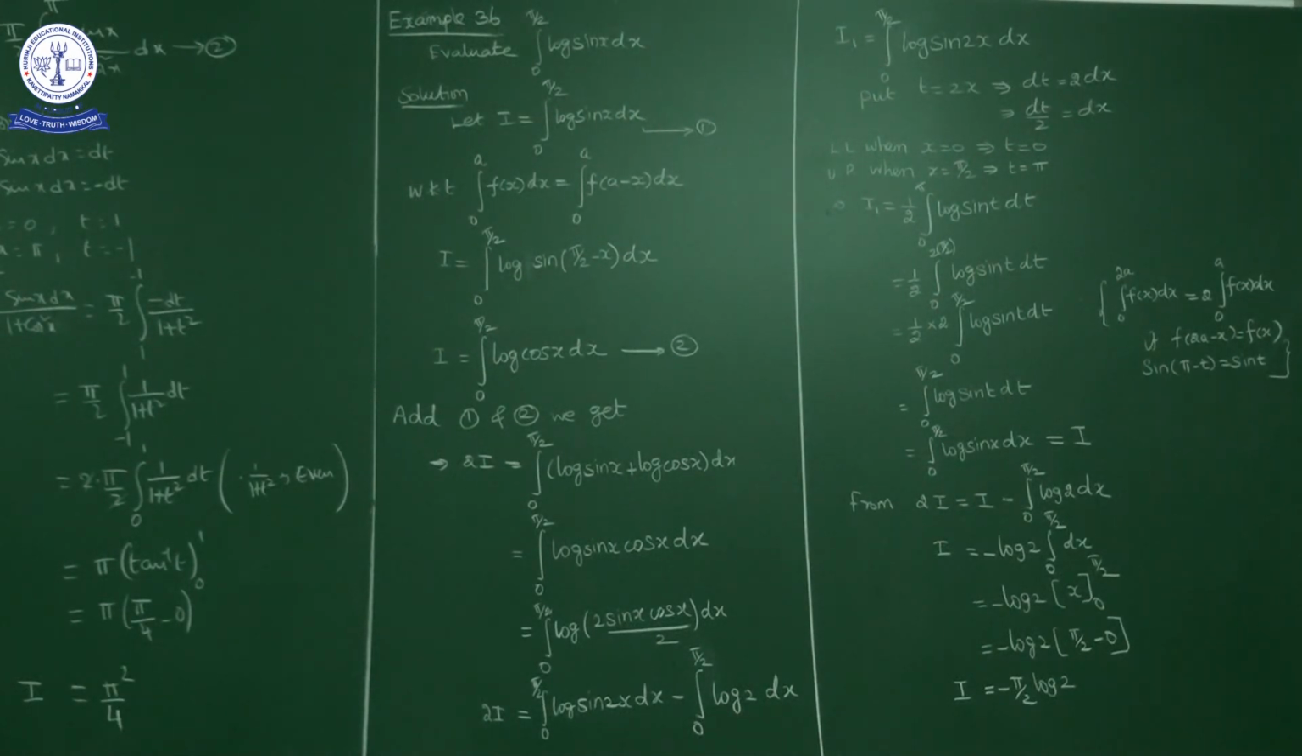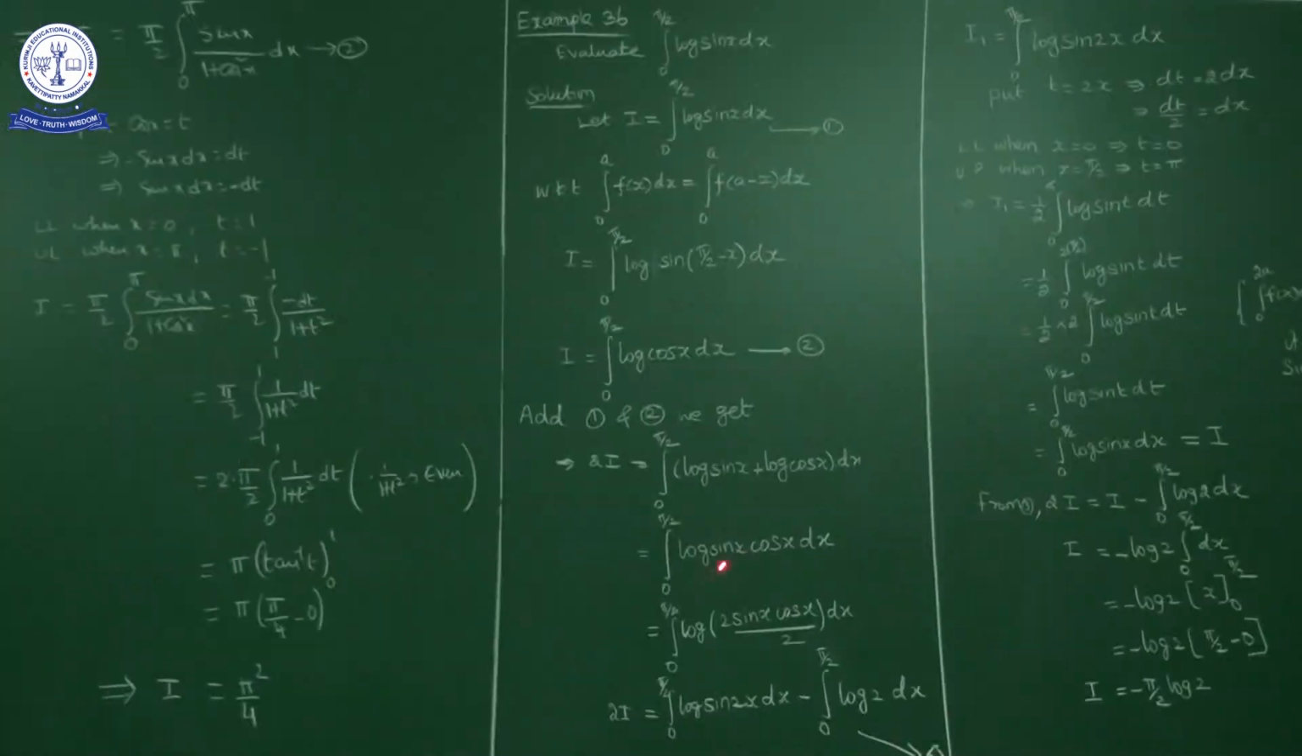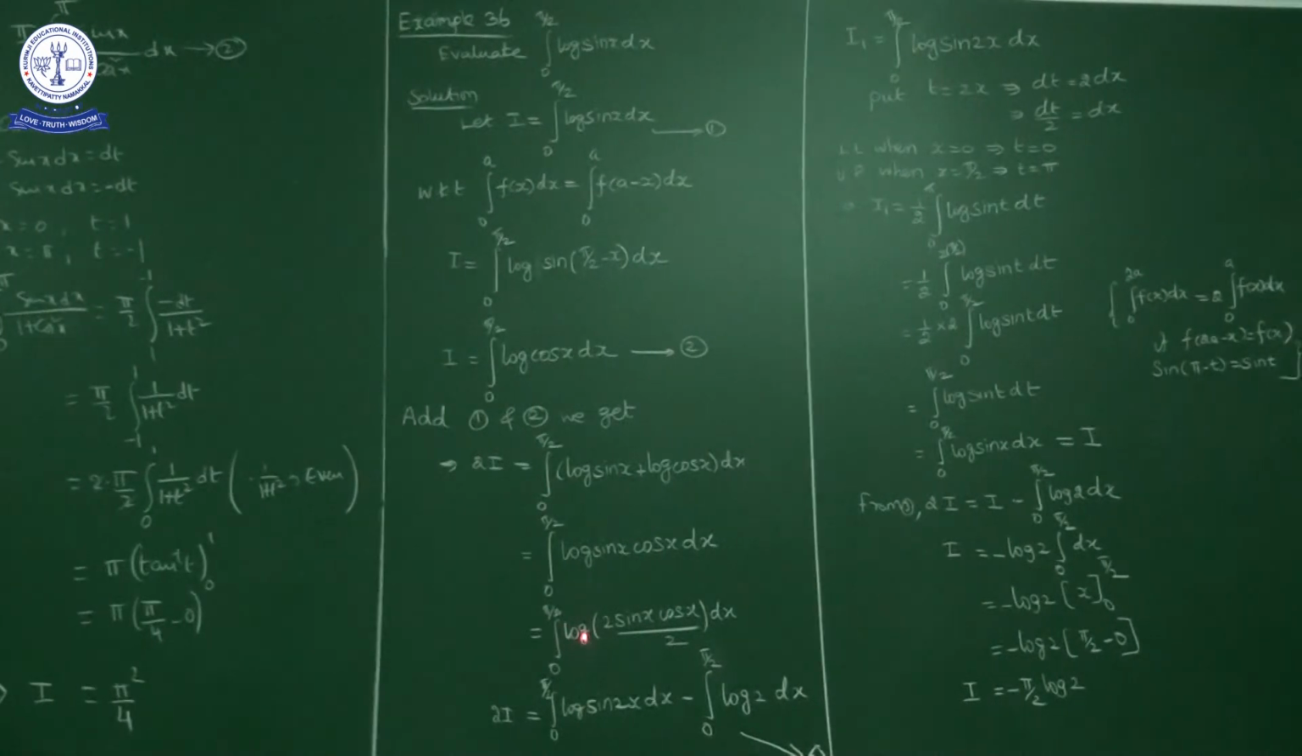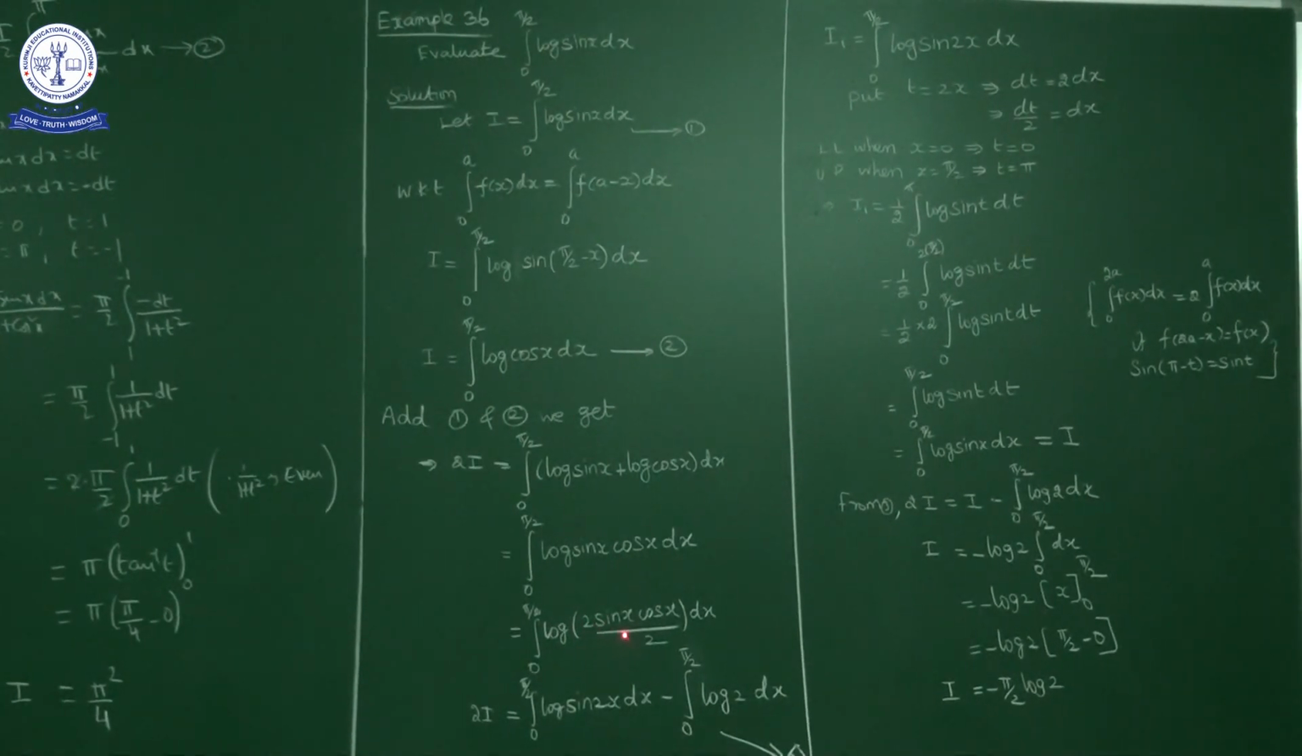Okay, but this part on the right hand side, the first integral, I will consider as I1. Now I will calculate this one first of all. So here we have the integral from 0 to pi by 2 of log of 2 sin x cos x by 2 dx.